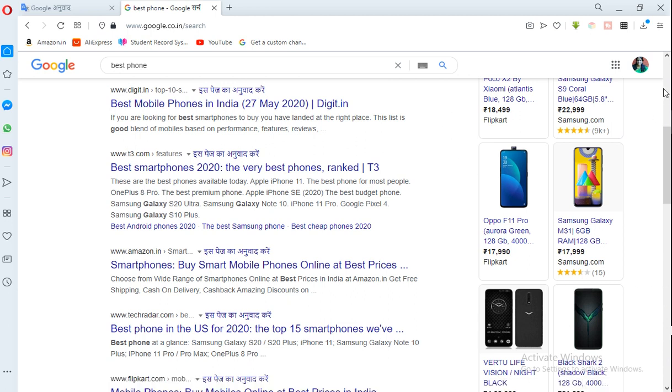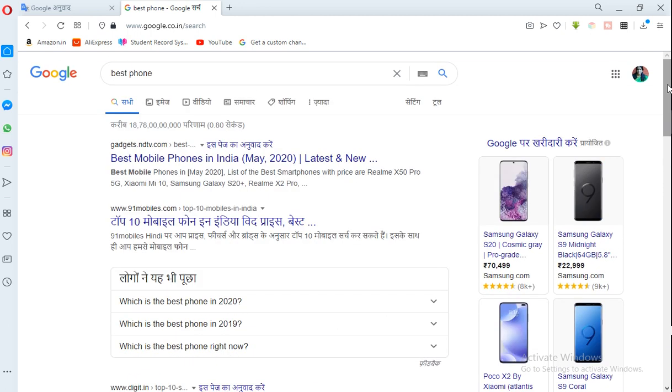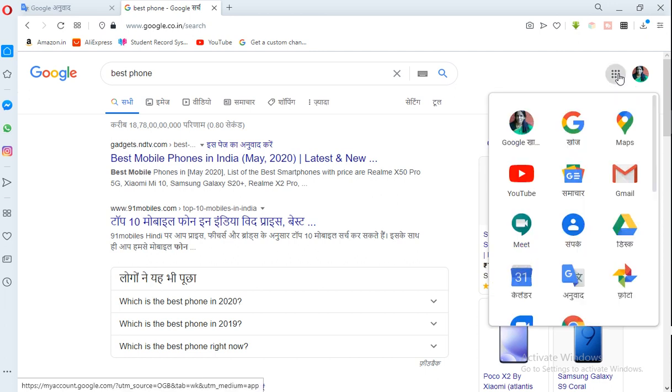These days Android phones are very essential for the tutorial, for the study, for further use. So next, you have searched the phone.